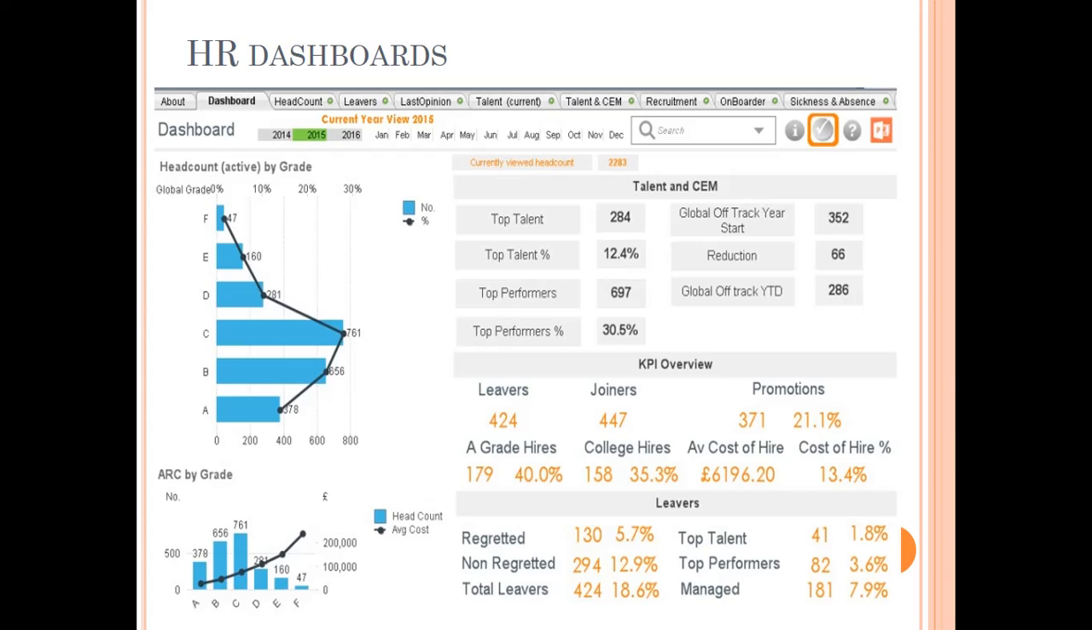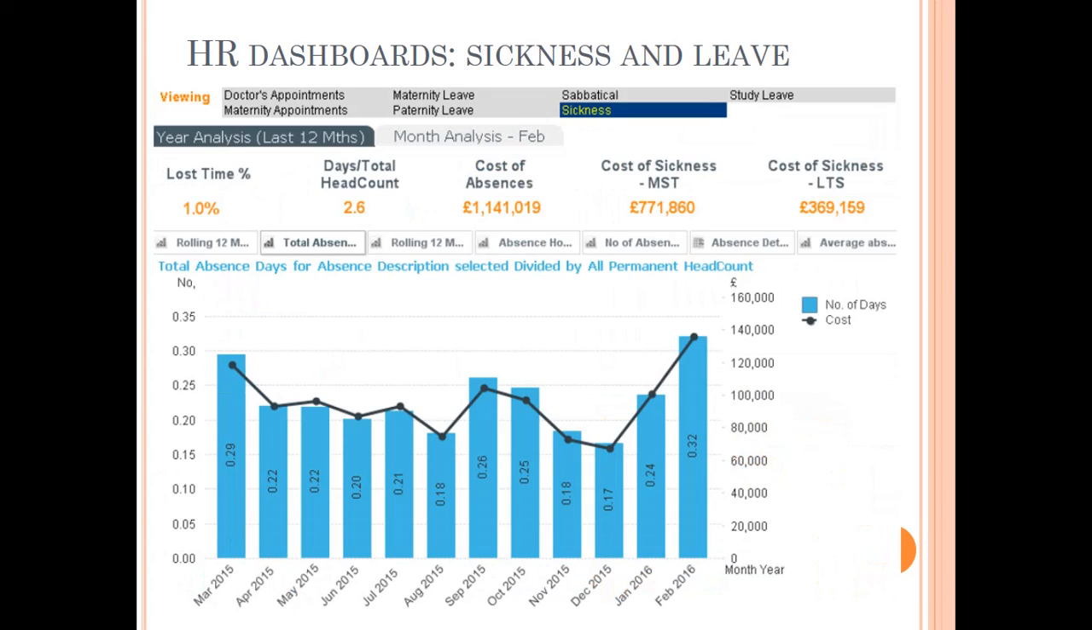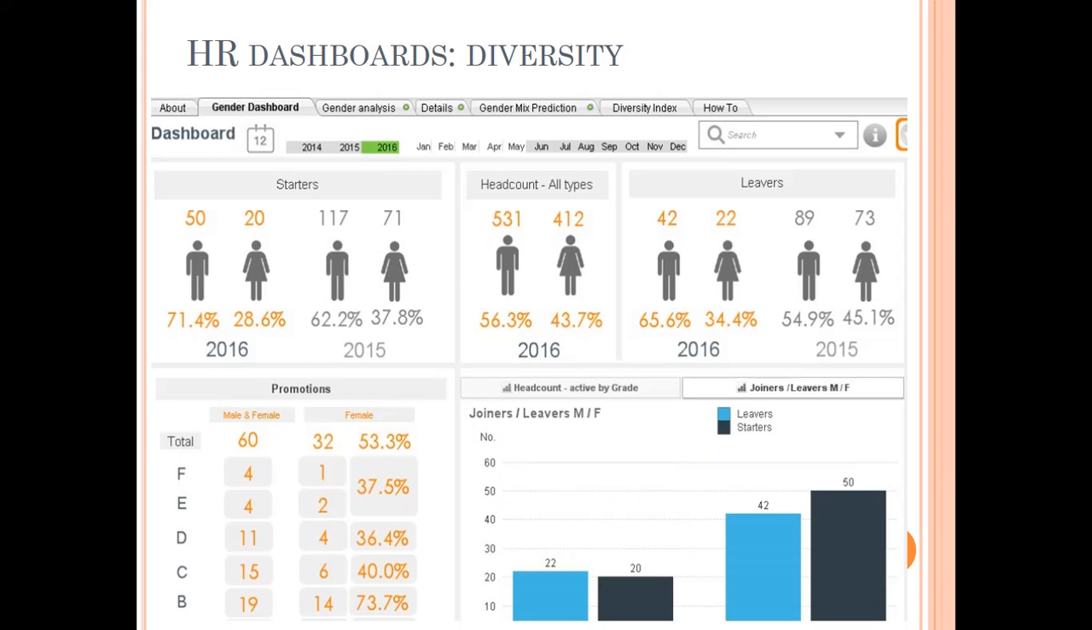Then we come to the HR dashboard, which are interactive reports. And an HR dashboard is something like this. This is one on sickness and leave. So for every aspect, you can have a separate dashboard depending upon how detailed you want that dashboard to be, and what all elements you want to get reflected in that. This is a dashboard on diversity, which talks about the head counts, then levers,